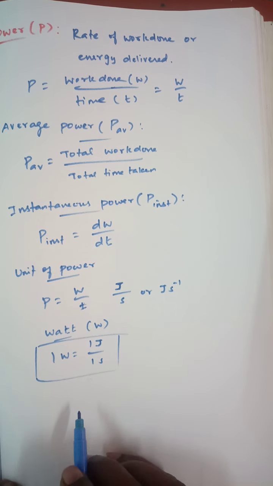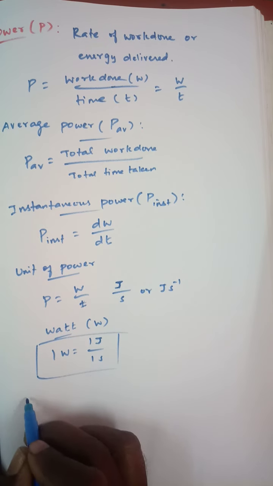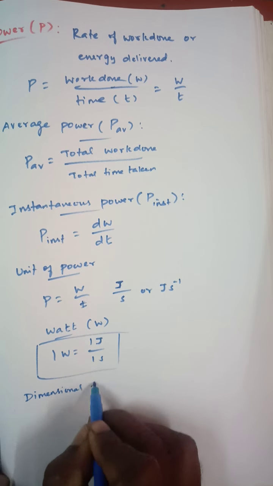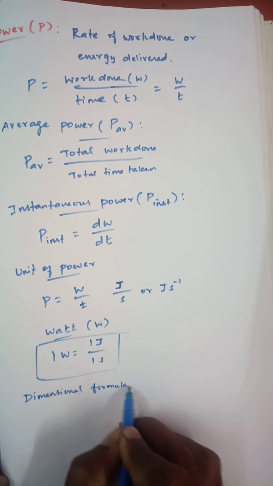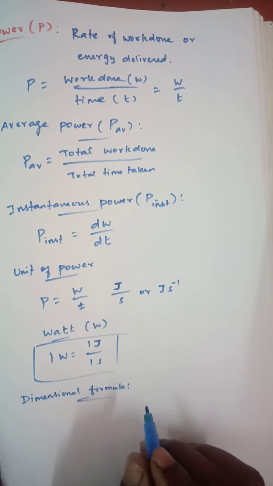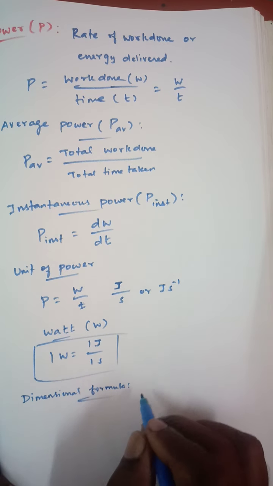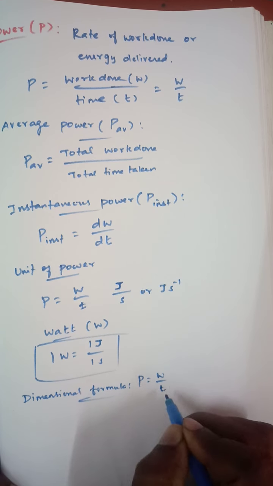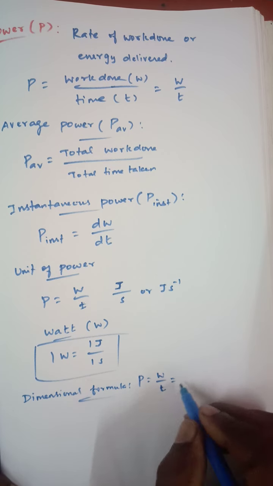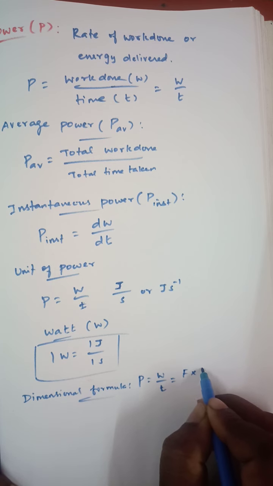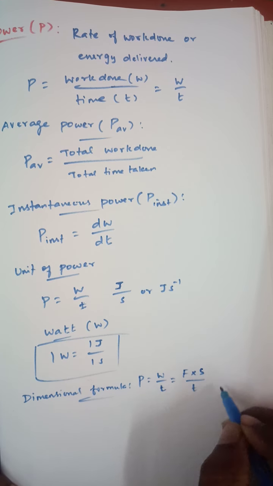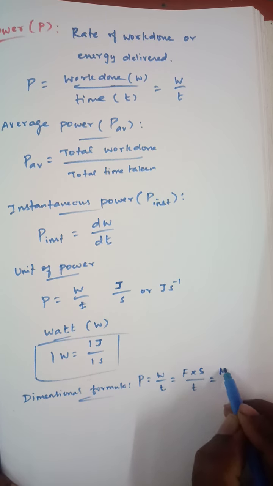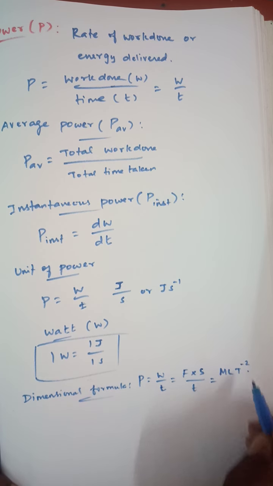Okay. Next we will see the dimensional formula for the power. They will ask this for 1 mark. First we know the formula for power: P is equal to W by T. So W is work done, and its formula is force into displacement. Then the dimensional formula for F is MLT inverse 2.